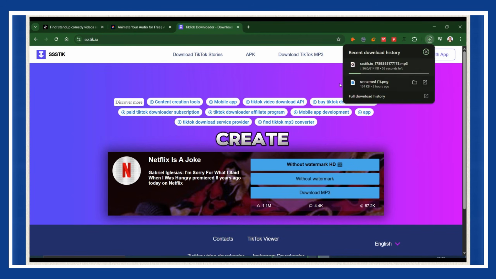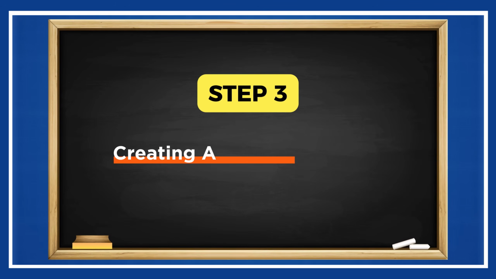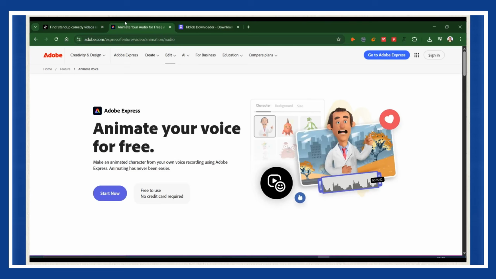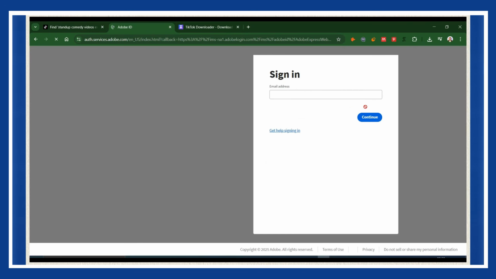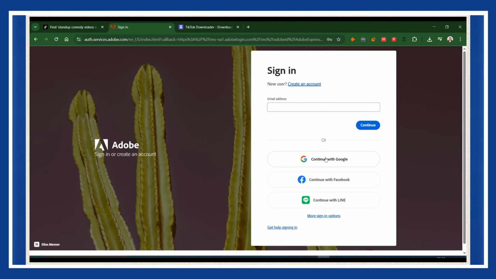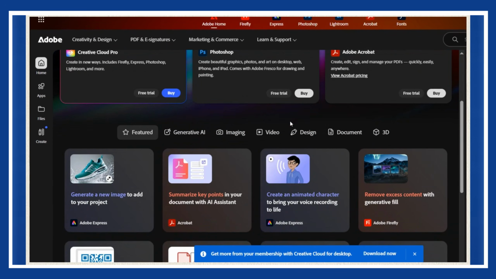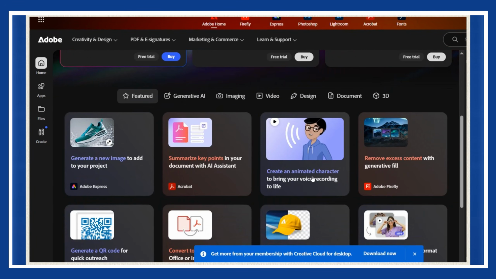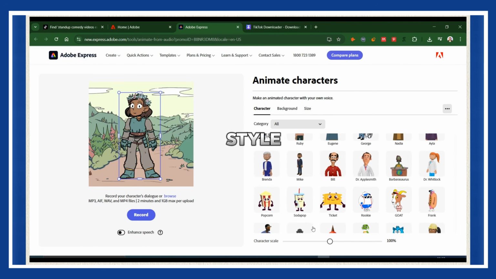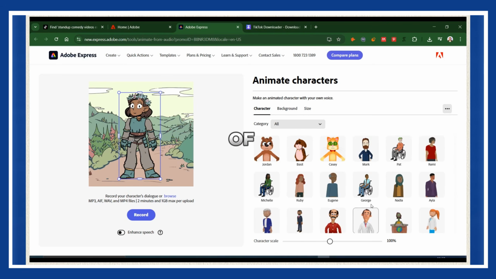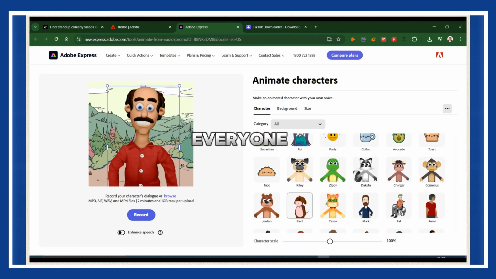Now let's go create our character, creating your animated comedian. Now this is where the fun begins. Google Adobe Express Animation. If you don't already have an account, go ahead and sign up. It's free and you'll want to use this tool a lot. Once you're in, scroll down until you find that animation feature. You'll see a feature called Create an Animated Character. Click it. Suddenly, you'll see all these cartoon-style characters. You might even recognize some of them from social media because, yeah, everyone uses this tool.